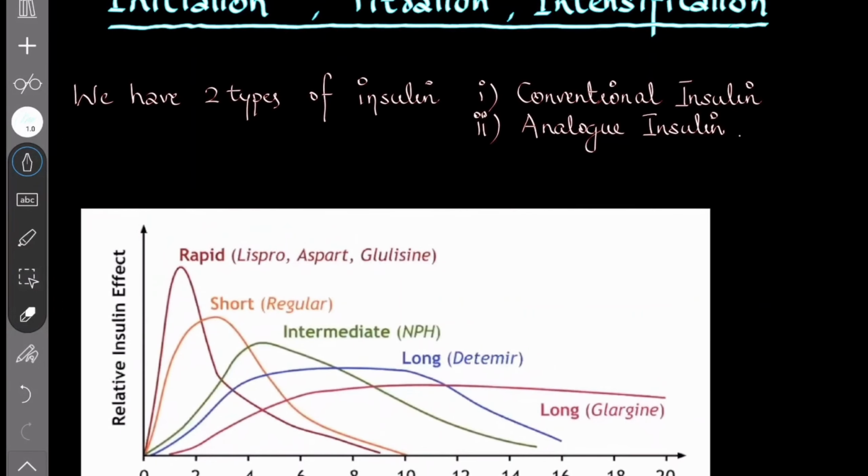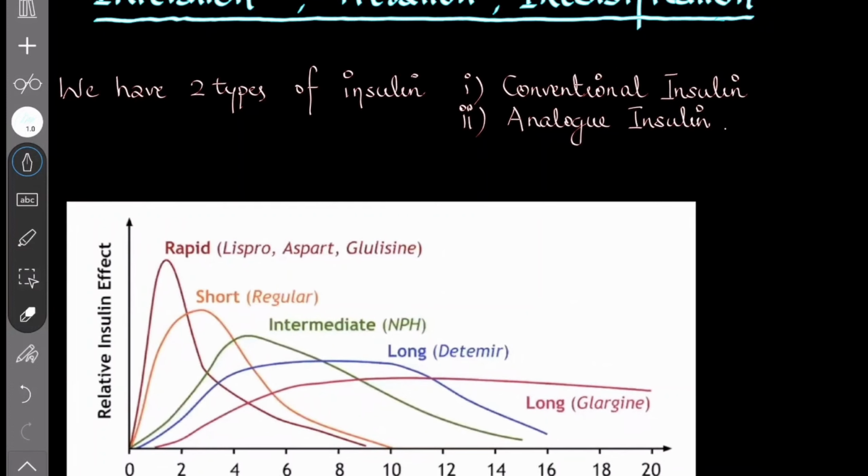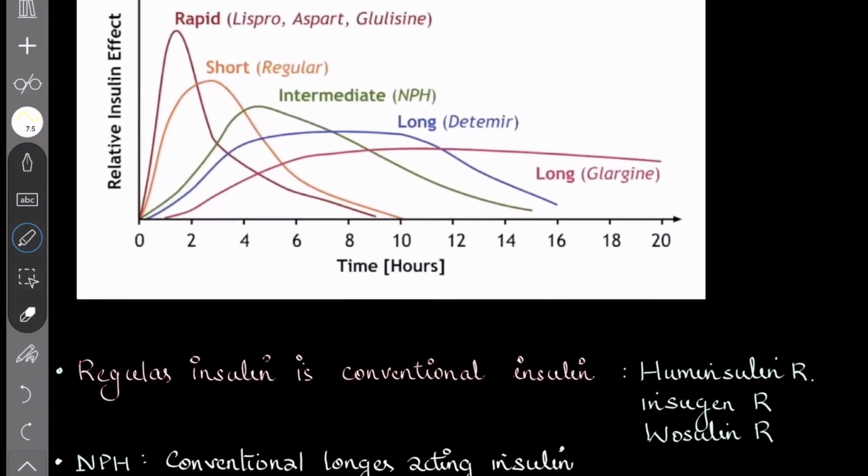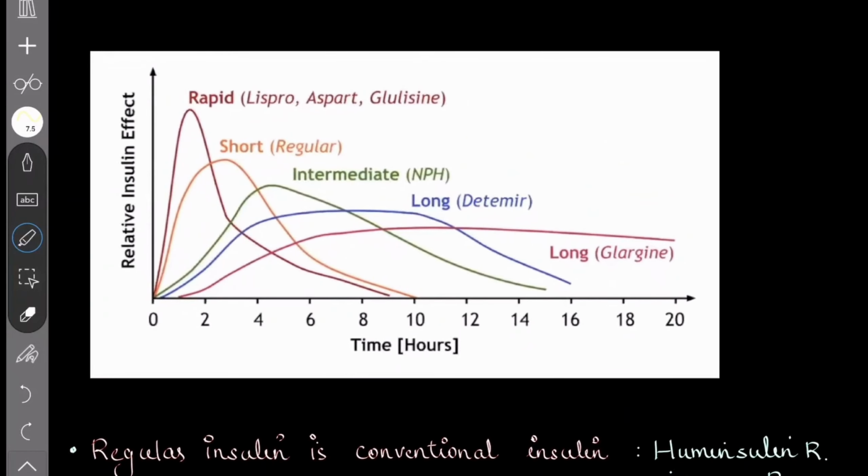First we should understand that we have two types of insulin: conventional insulin and analog insulin. These are the two basic types. Conventional insulins are short acting and intermediate acting. The first is the short acting conventional insulin, that is regular insulin. Next comes the intermediate acting insulin, that is NPH, which is also a conventional insulin.